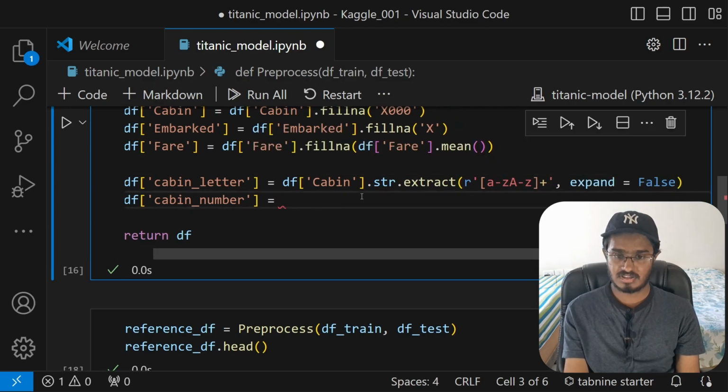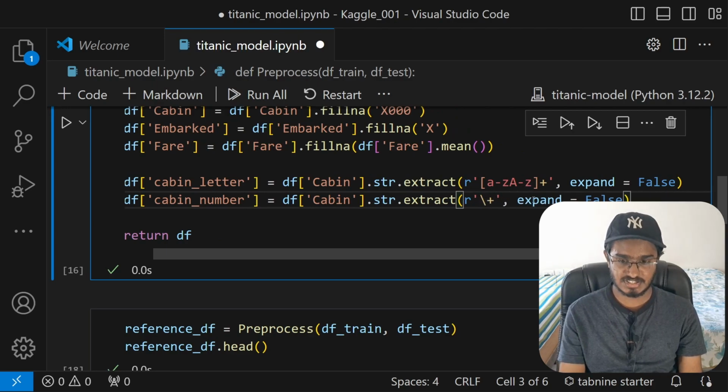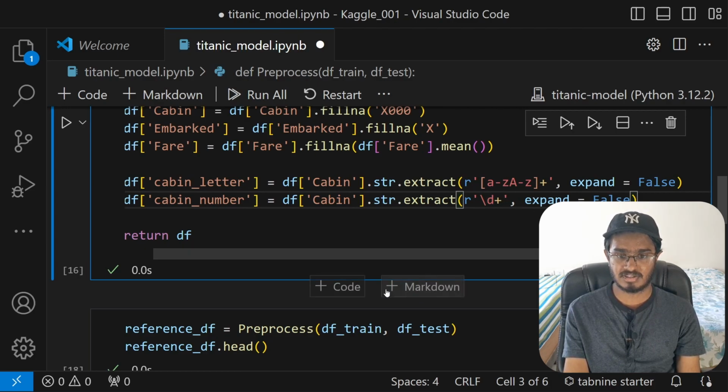And then I will do the same thing for cabin numbers as well. What I will do here, just get here, then type in \d. This will look for digits and then extract that, put that in the cabin number column. All right, now we have created that.